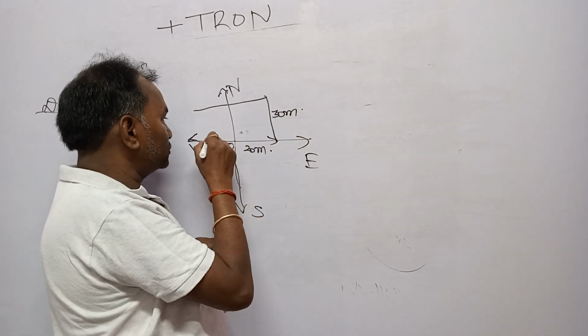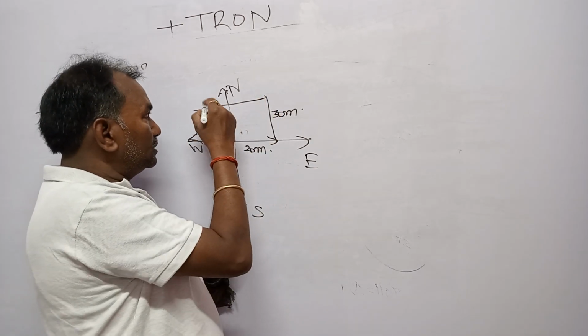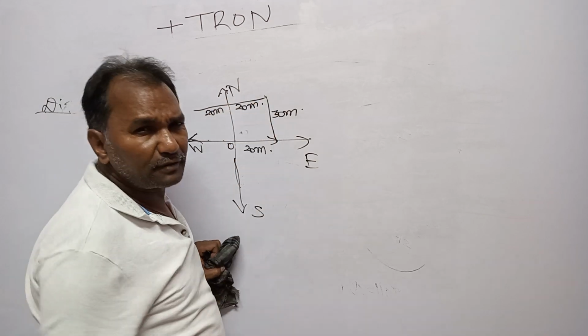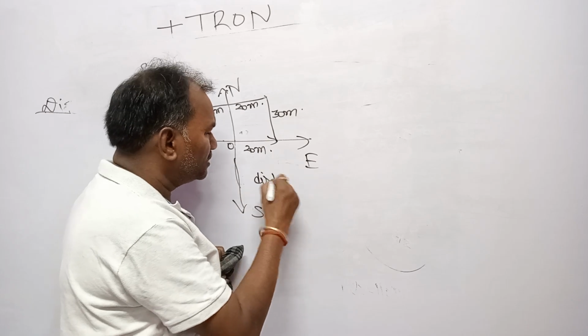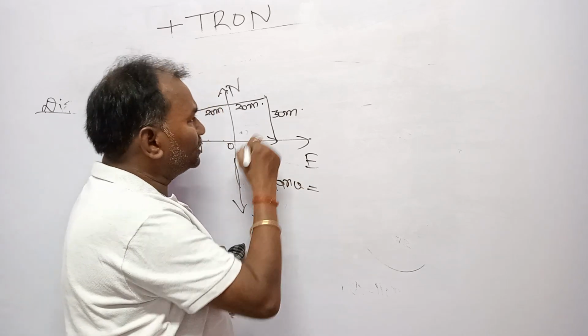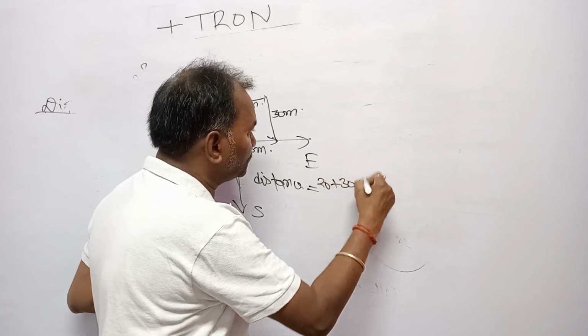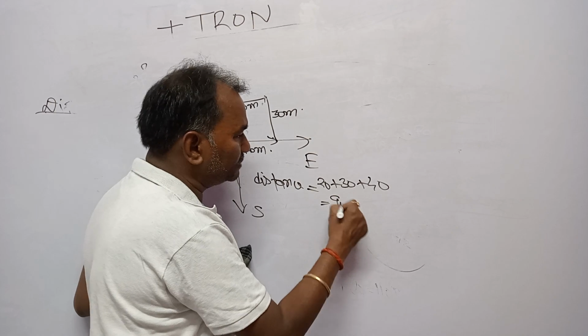So this is 20 and this will be 20. Now you have to find out the distance and displacement. Distance will be very simple. Distance would be 20 plus 30 plus 40. Dear students, it is 40, 30 makes 70, plus 20, 90 meter.